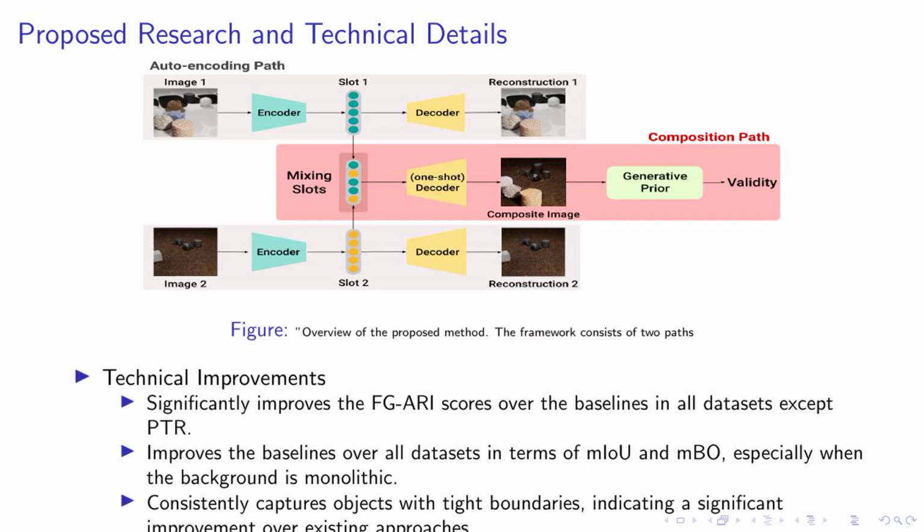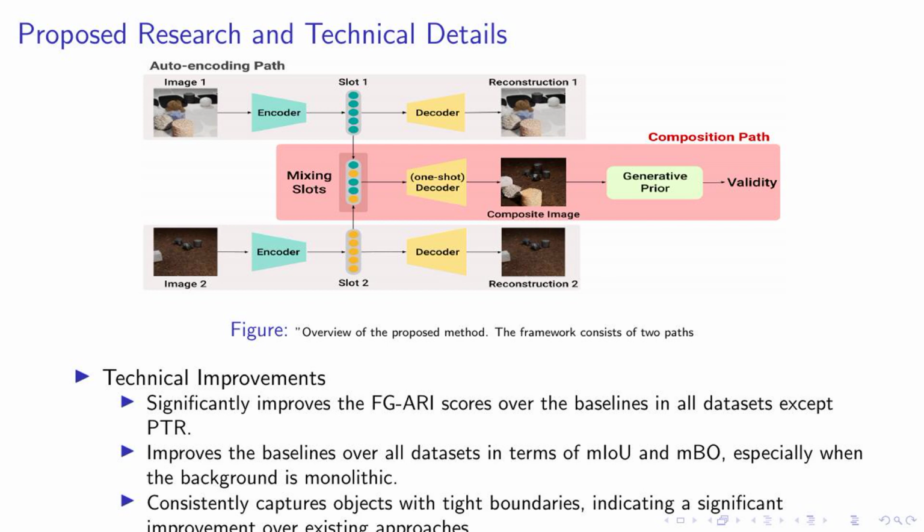On this slide, we delve deeper into the technical aspects of our proposed method. As you can see in the figure, our framework consists of two paths. This dual path approach is a key factor in the significant improvements we've achieved. Let's talk about these improvements. Firstly, our method has shown a substantial increase in FG-ARI scores over the baselines in all datasets, with the exception of PTR. This indicates our method's ability to capture an object as a whole, rather than splitting it into multiple parts. Secondly, we've seen improvements across all datasets in terms of mIoU and mBO.